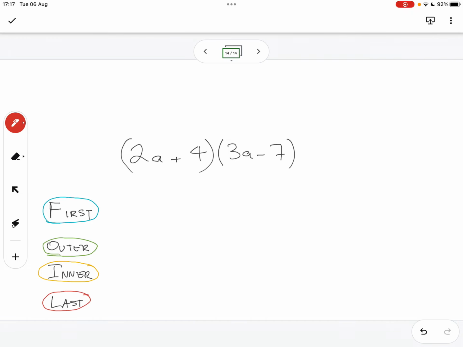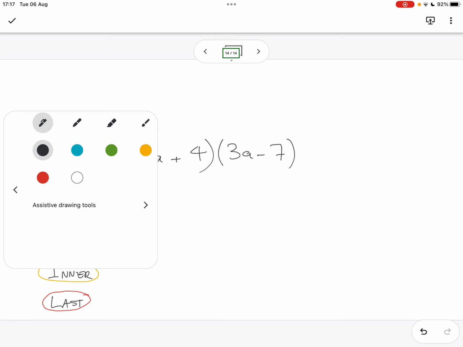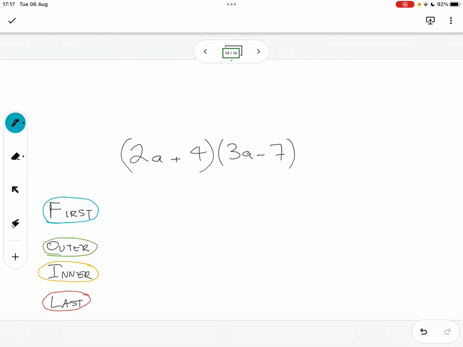So now let's visualize. So you see in your book they've got arrows showing there. It's a way to visualize so that you can see it in your mind's eye, so to speak. And that's the nice thing about maths. You have to really use your imagination, which if you're not going to use your imagination, you're going to struggle. So when they say first, we multiply the first terms together.